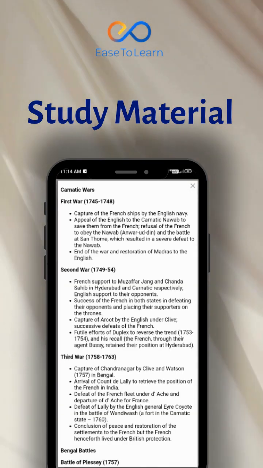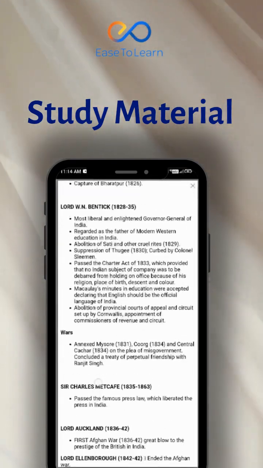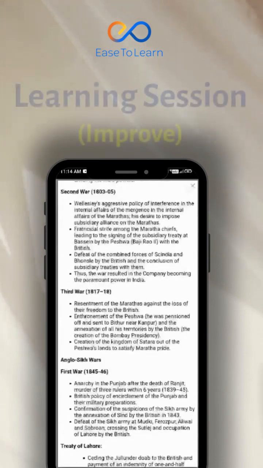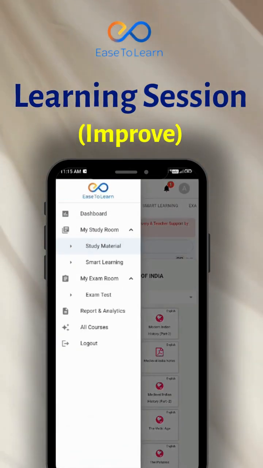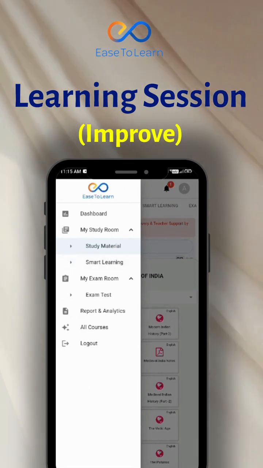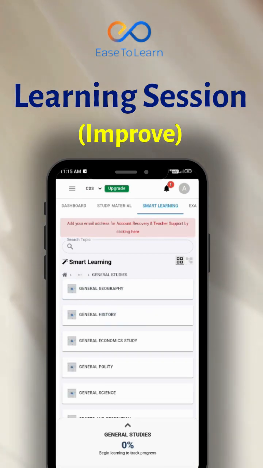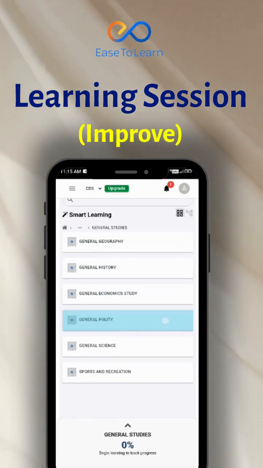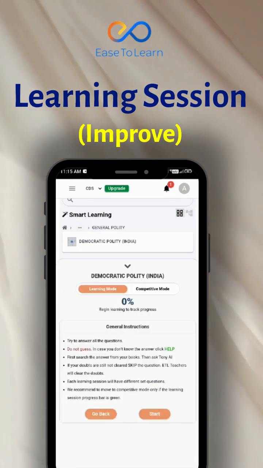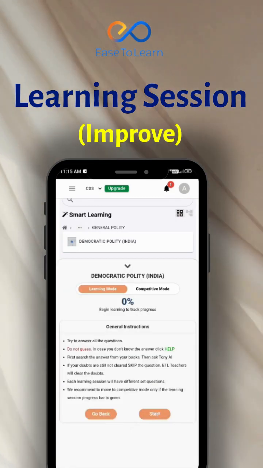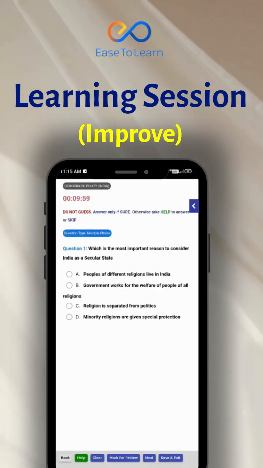After completing any topic, you can assess yourself in Smart Learning section. You have to select any topic and then go to learning mode to practice that specific topic you have chosen. In learning mode, you can identify your knowledge gap and bridge these knowledge gaps with the help of ETL structured learning sessions. If you have started any new topic, then the progress bar will show 0% progress. Once you attempt any topic, you will start seeing your progress bar showing different graphs according to your progress.